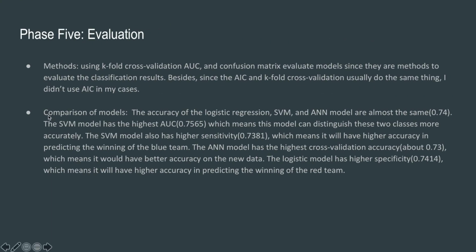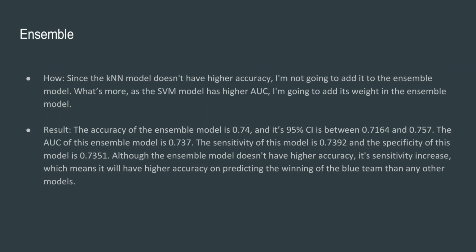The second part is my comparison of models, you can see there. Then I do the ensemble. Since the KNN model doesn't have higher accuracy, I'm not going to add it to the ensemble model. What's more, as the SVM model has higher AUC, I'm going to increase its weight in the ensemble model. Although the ensemble model doesn't have higher accuracy, its sensitivity increases, which means it will have higher accuracy on predicting the winning of the blue team than any other models.